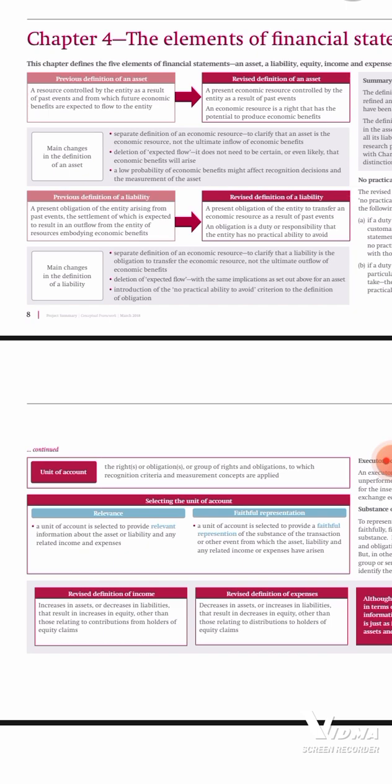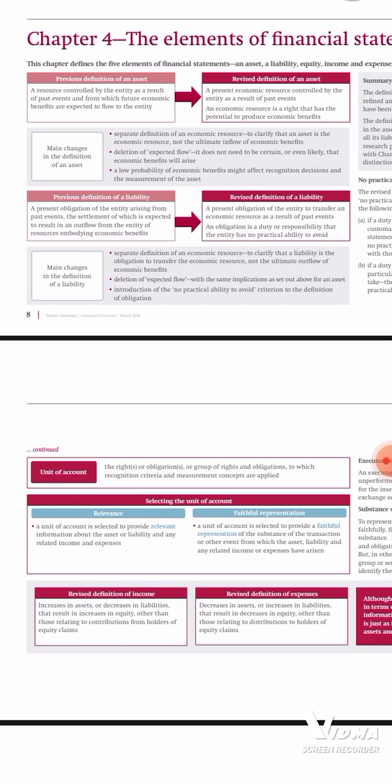So for a liability to exist and for an accountant to recognize that a liability exists, the entity must have an obligation. You can't have a liability and not have an obligation. Then, the obligation is supposed to be to transfer an economic resource, and that obligation must exist as a result of past events.